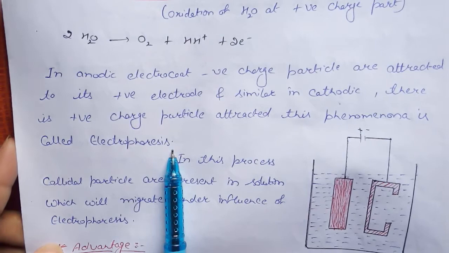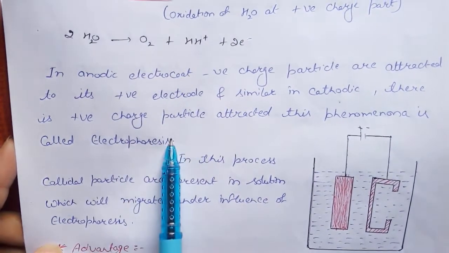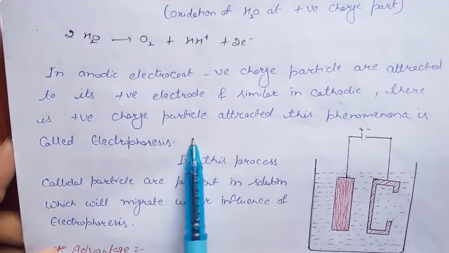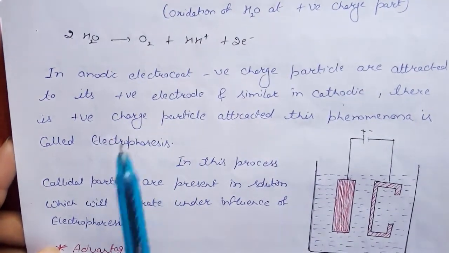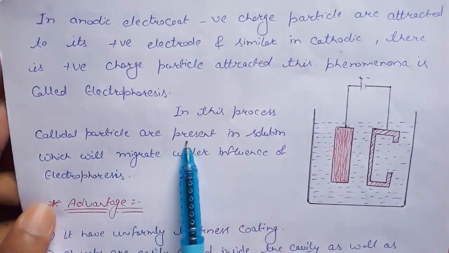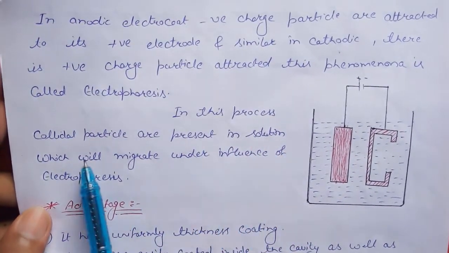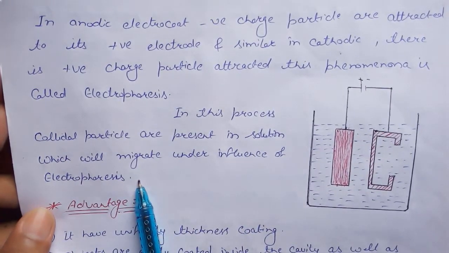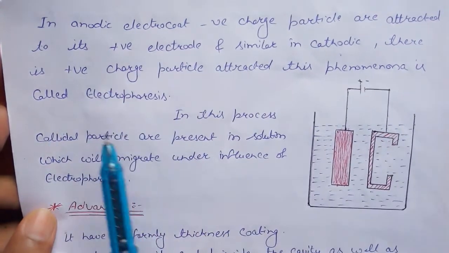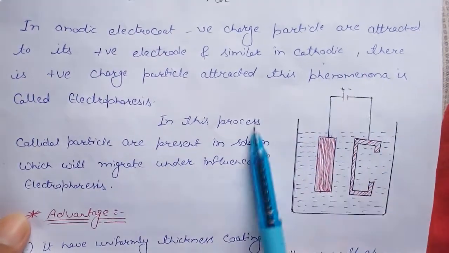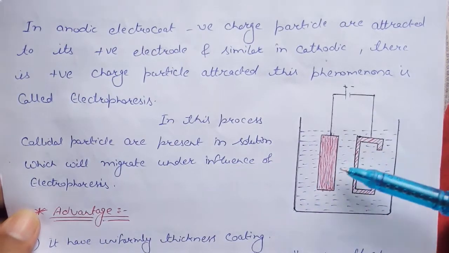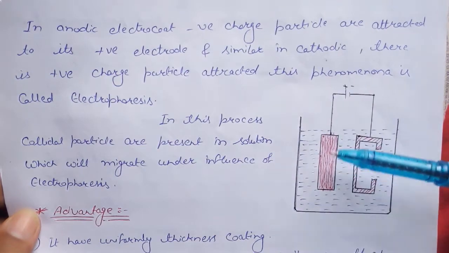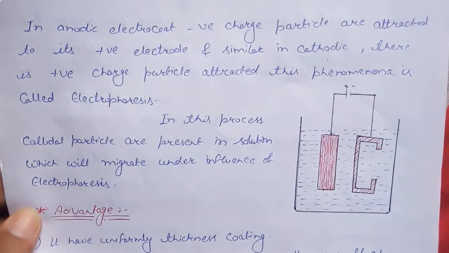In this process, colloidal particles present in solution migrate under the influence of the electric field. This is our diagram: this is connected to the positive terminal, this is connected to the negative terminal. It's an electrode here, and here is the solution.